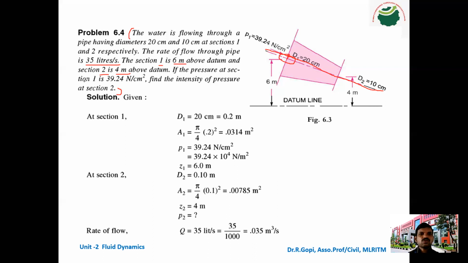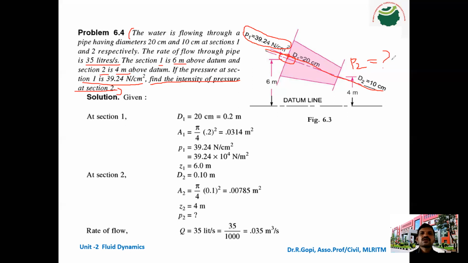The pressure at section 1 is 39.24 Newton per centimeter square. Here you can see pressure P1 is equal to 39.24 Newton per centimeter square. Due to the water flowing in the pipe, some pressure is created. What are they asking? Find the intensity of pressure at section 2. Here this is section 1 and this is section 2. They are asking P2. What is P2?